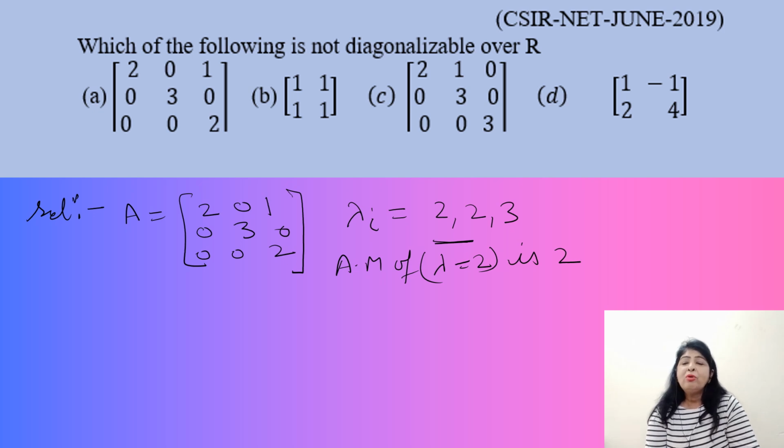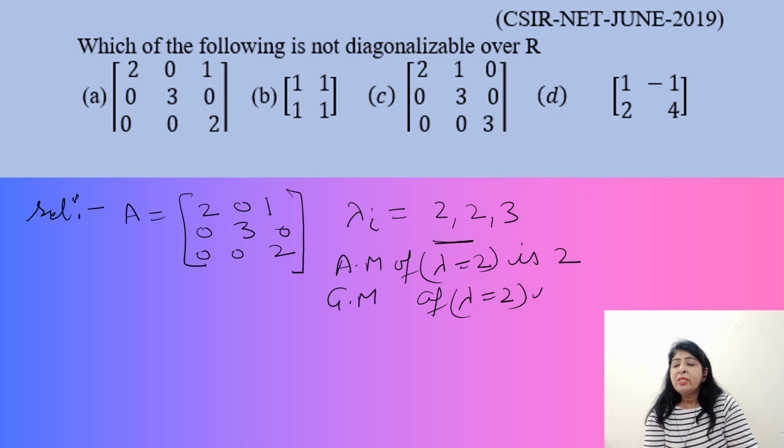Now what about geometric multiplicity? The geometric multiplicity of lambda equal to 2 is the nullity of A minus lambda I, that is, nullity of A minus 2I.